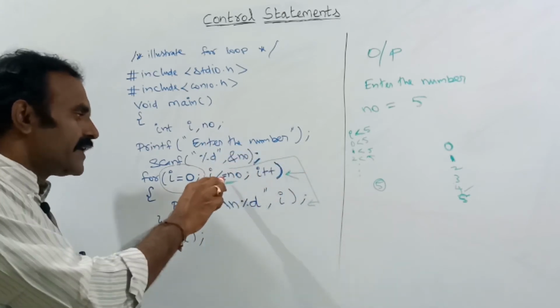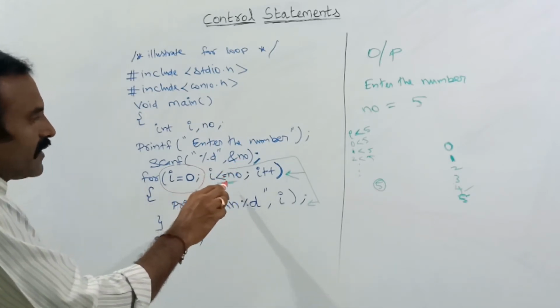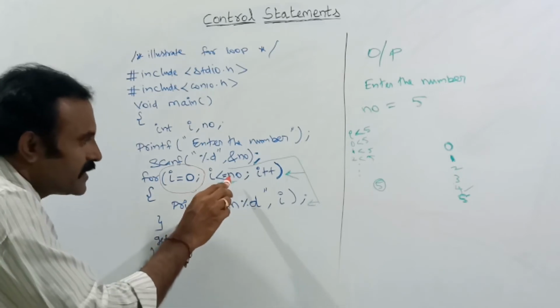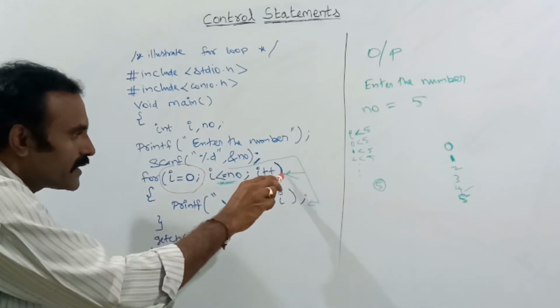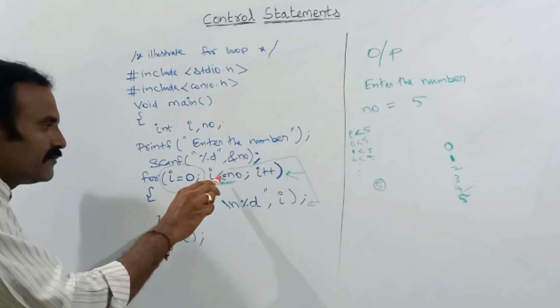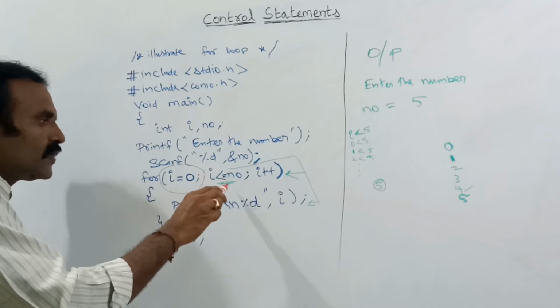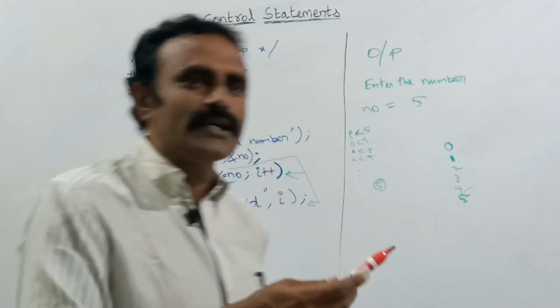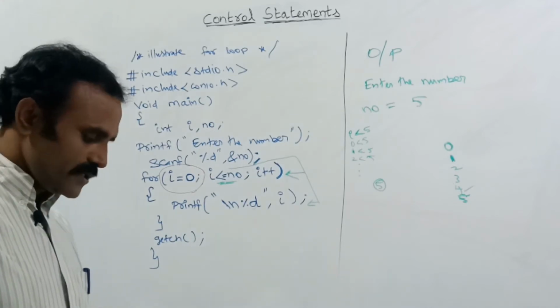Again it will check here whether I is lesser than or equal to the given value, that is NO. If the condition is true, again it will enter inside the loop, the I value will be incremented and the condition will be checked. In a similar way it will go on until the condition is false. Once the condition is false, it jumps outside of the loop. In this way the for loop will be executed.